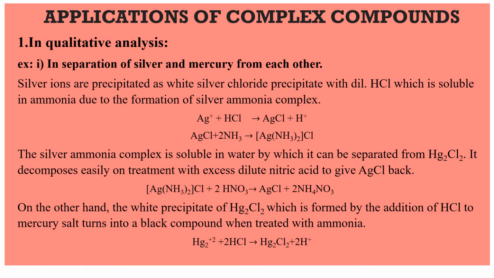This white precipitate of Hg2Cl2 turns into a black compound when treated with ammonia. What happened to AgCl when treated with ammonia? It formed a complex, and when treated with dilute HNO3, it gives AgCl back. But Hg2Cl2, when treated with ammonia, turns into a black colored compound. We are not getting Hg2Cl2 back. Look at the reaction given below. Okay students, clear till here?